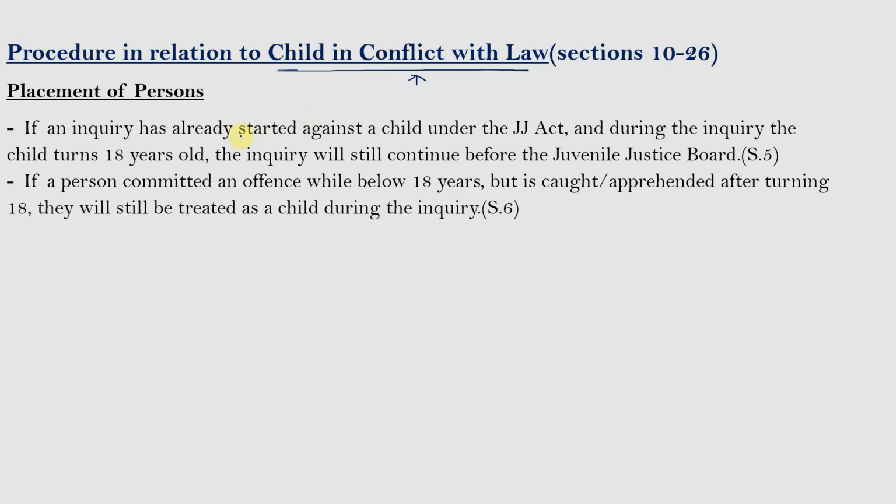If an inquiry has already started against a child under the Juvenile Justice Act and during the inquiry the child turns 18 years old, the inquiry will still continue before the Juvenile Justice Board. So, a child found in conflict with law, who was below the age of 18 years when he committed the crime, and has turned 18 during the inquiry, the inquiry will still continue in the Juvenile Justice Board. He will not be sent to the Children's Court.